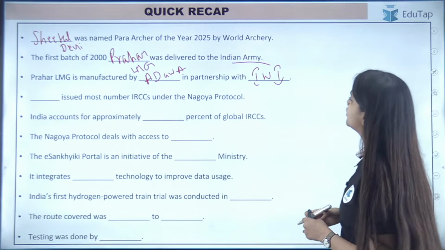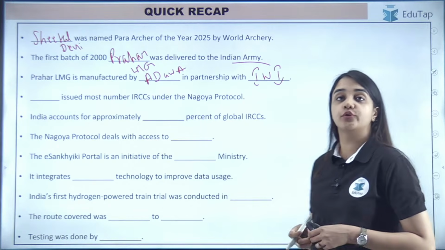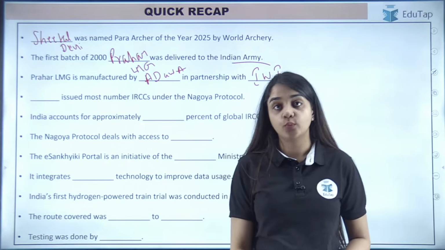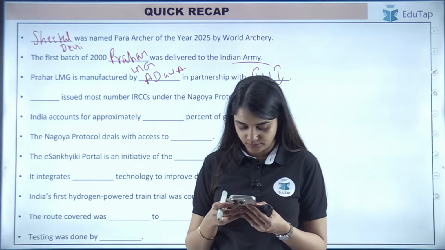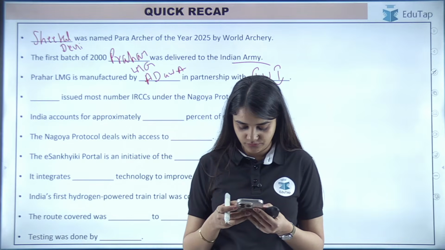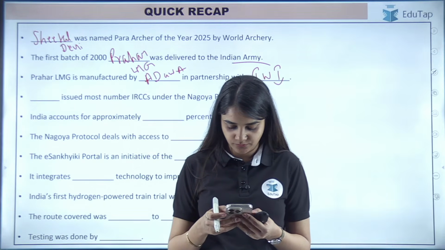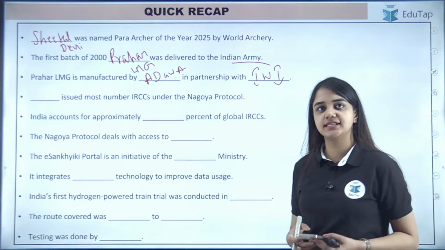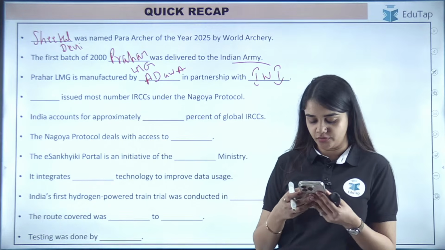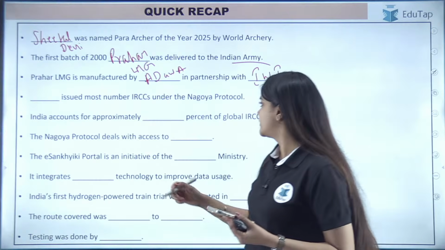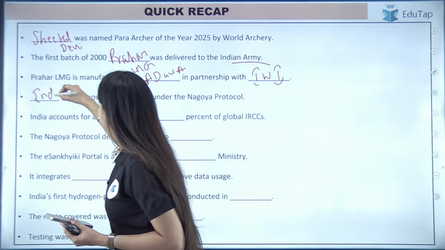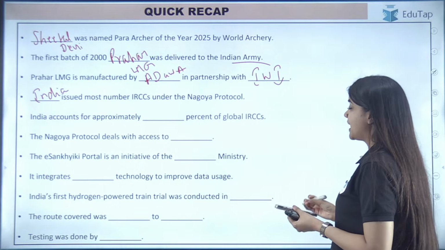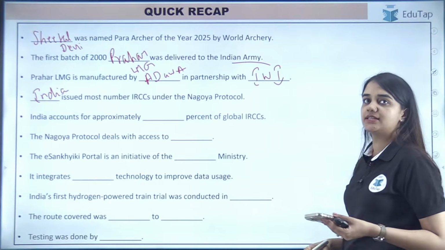Which country issued the most number of IRCCs under the Nagoya Protocol? Anybody? Which was the country that issued the most number of IRCCs, the certificates under the Nagoya Protocol? Chetak, you're right. It is India. Very well done. India accounts for approximately dash percent of the global IRCCs.